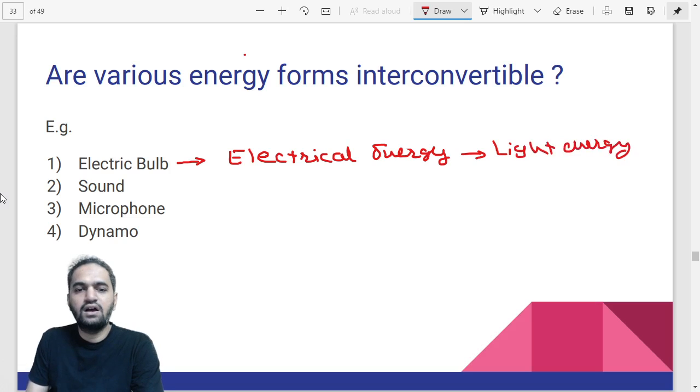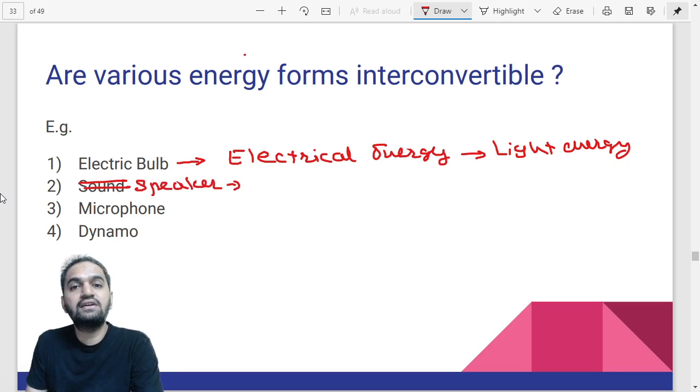Suppose, let's say, the speaker which you have at your home. Speaker. It converts what energy to what energy? It converts electrical energy to sound energy. Are you understanding this? Speakers convert electrical energy to sound energy.